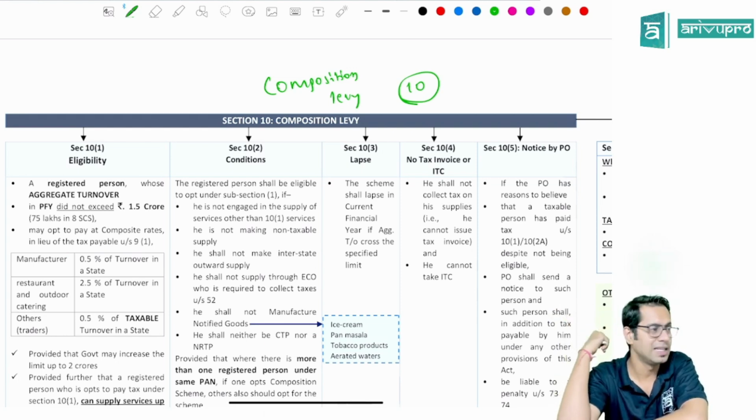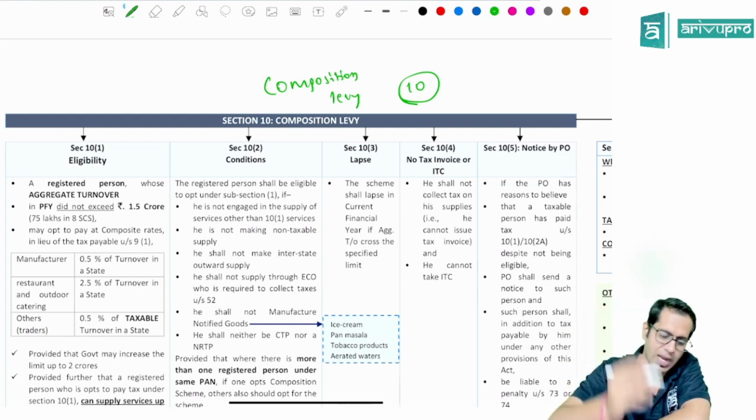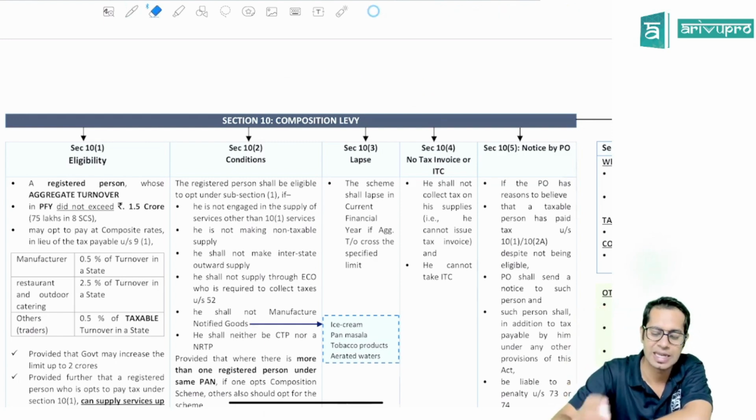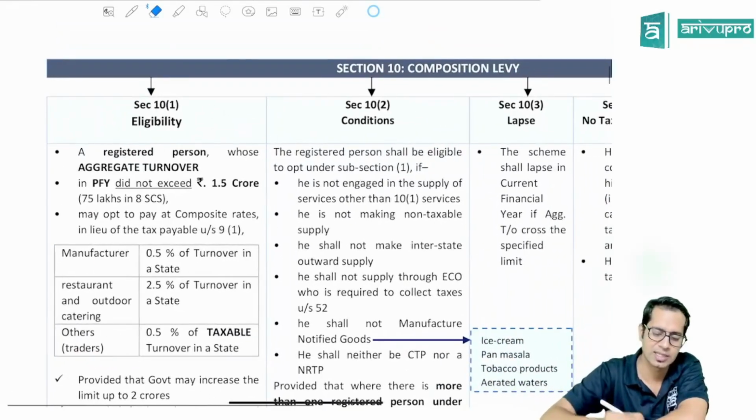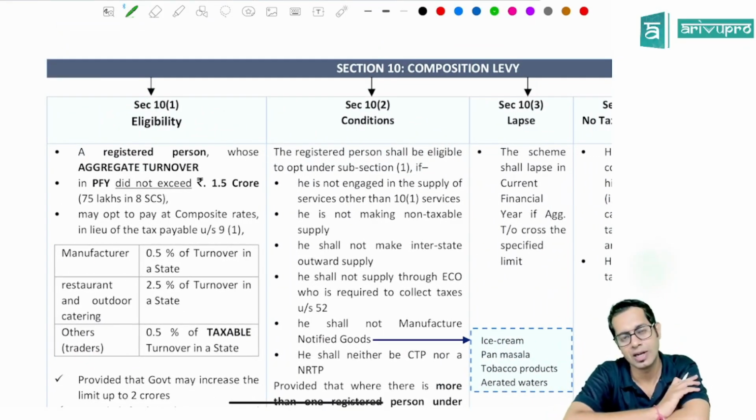That type of dealer is called a composition dealer. You can opt for the composition scheme. Section 10 talks about this composition scheme. What is Section 10 talking all about? Let us see. Section 10 subsection 1 talks about eligibility.